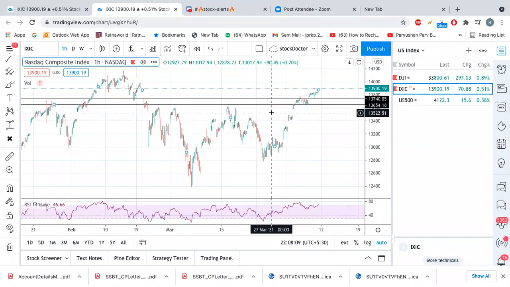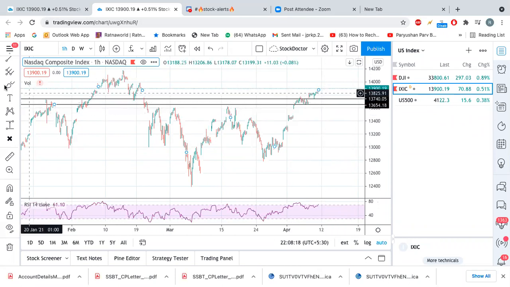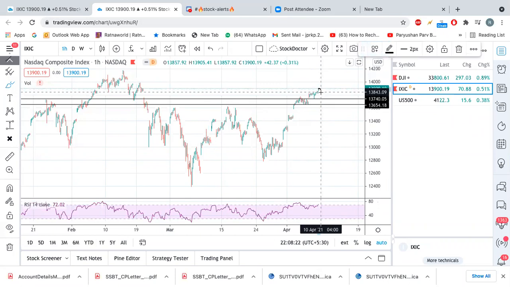So for Nasdaq, I can see these are the two support levels. These are the minor supports. If Nasdaq comes around those levels, then we should be buyers from here. For example, if Nasdaq takes a U-turn from here, takes support here, and then again a U-turn from here, then we should definitely be a buyer here, right? That's why we should know the support levels. So here, if I calculated, these are the two supports which I think.